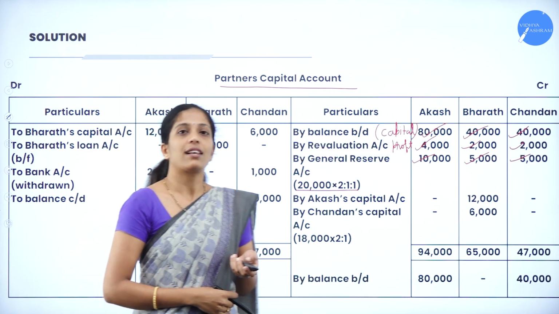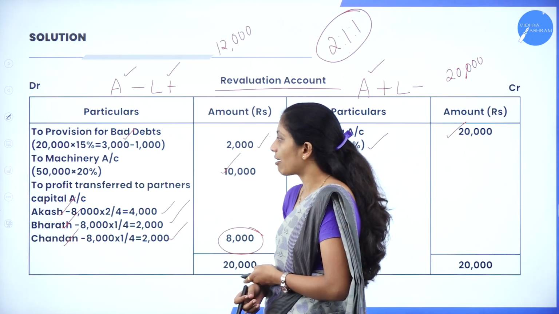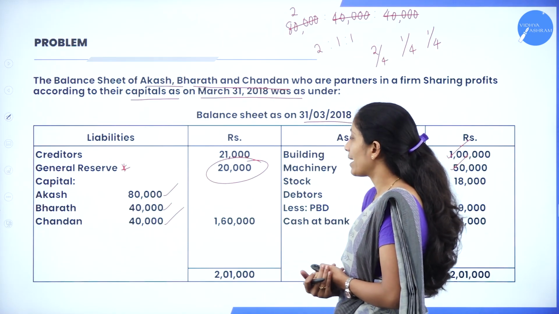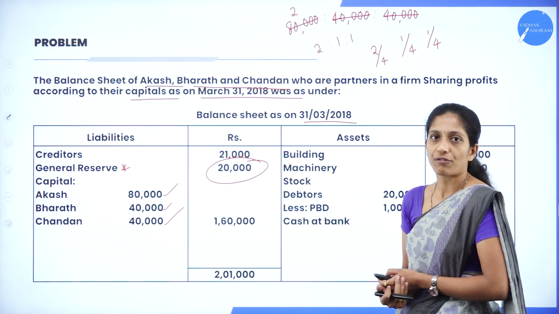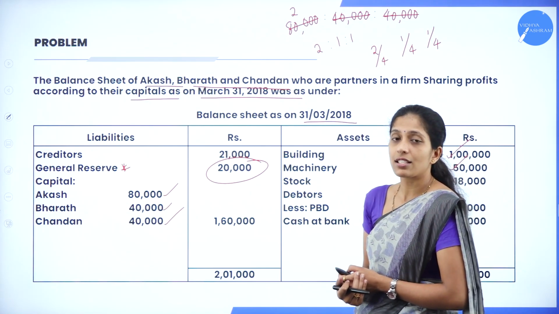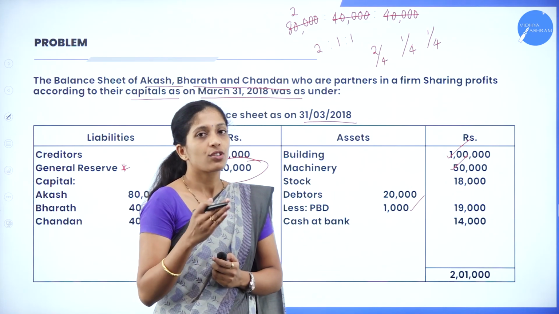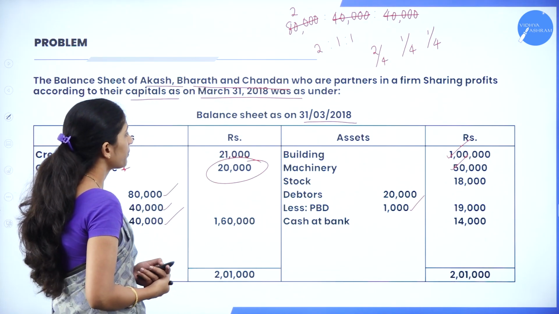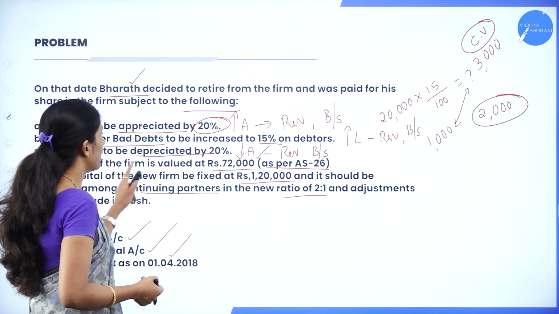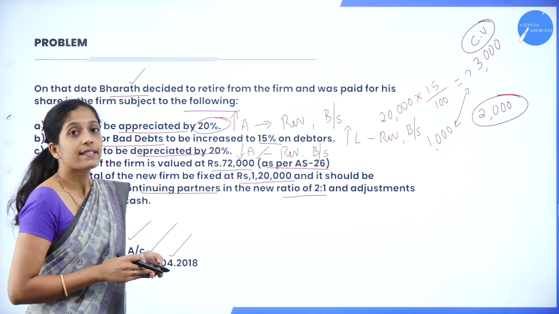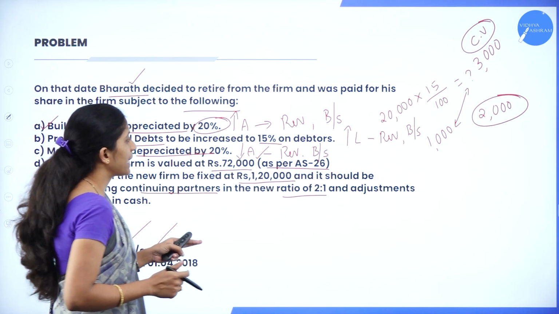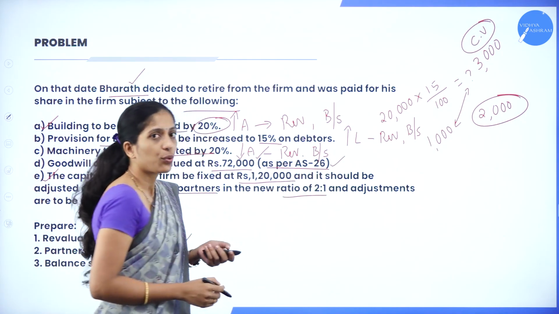Next, there is no other fund, and there is no profit and loss account in the balance sheet. Next, we are done with all these. Now we have to treat the goodwill. So how to treat the goodwill here? Now what is the goodwill they have told? The firm's goodwill is rupees 72,000 and we have to treat it as per Accounting Standard 26.